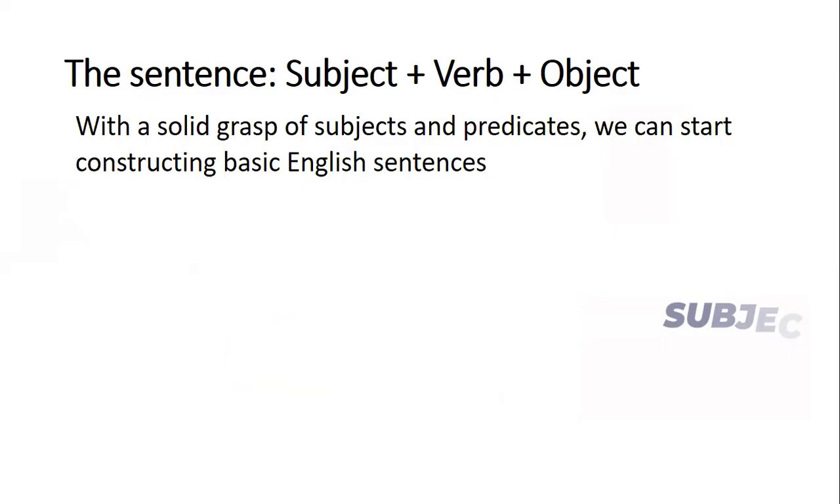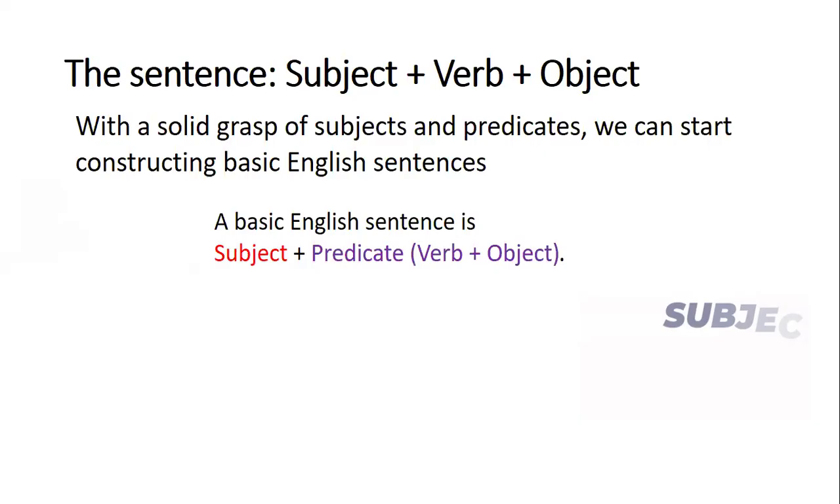Let's divide the sentence into subject plus predicate, and we saw that predicate is again divided as verb plus object. So with a solid grasp of subjects and predicates, we can start constructing basic English sentences, right? This is the reason why subject and predicate must be known for constructing basic English sentences. Subject plus predicate, that is verb plus object. The girl eats an apple.